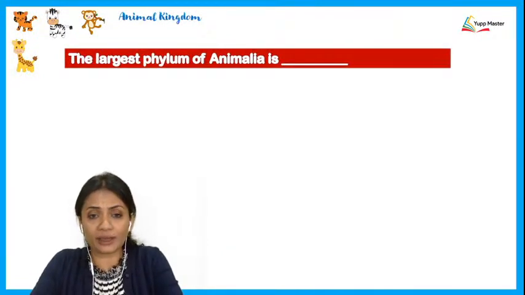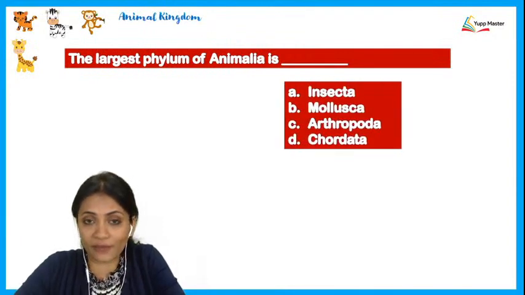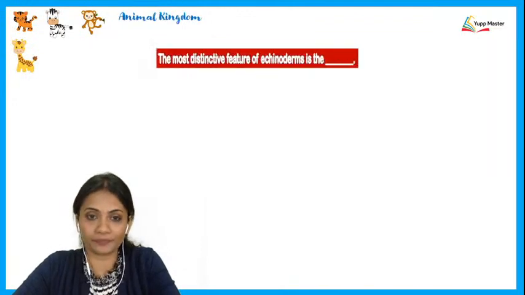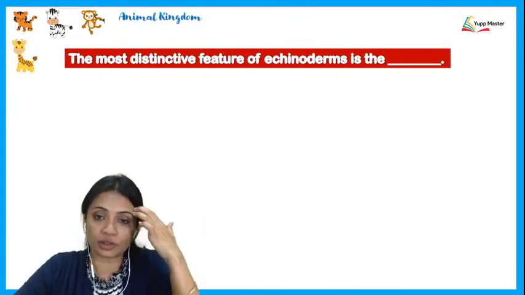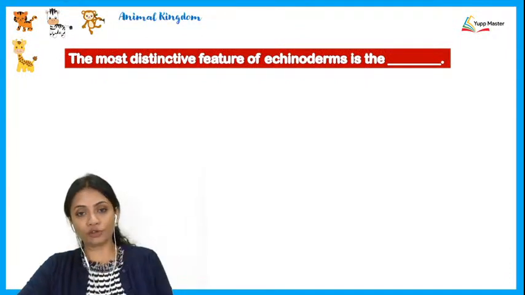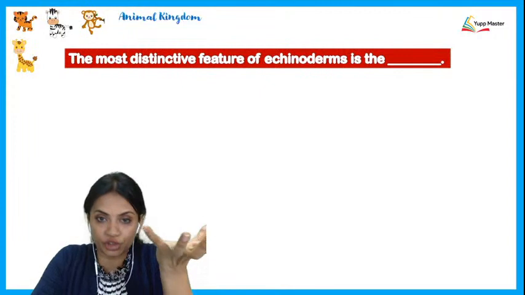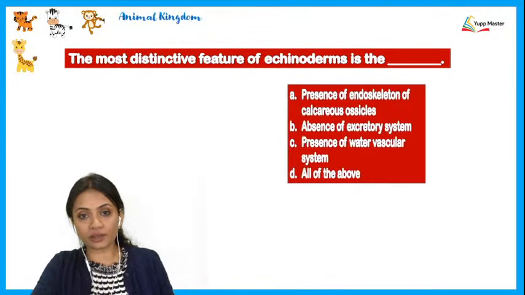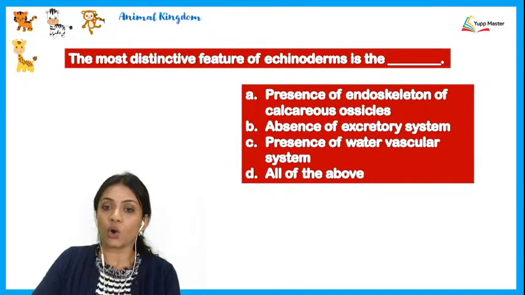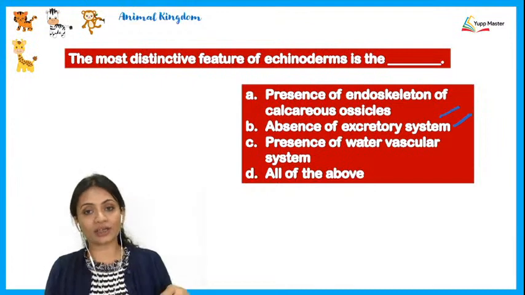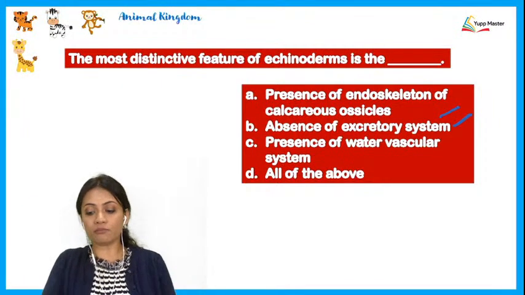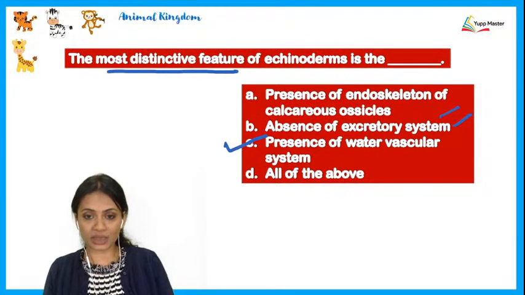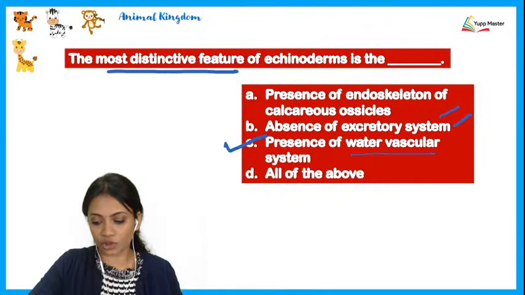The largest phylum of Animalia, that would be the most successful phylum of Animalia, and that is none other than the arthropods, that is option C. The most distinctive feature of an echinoderm. If you remember, when we spoke about echinoderms, the starfishes we spoke about, the most characteristic striking feature which is seen in them was none other than the water vascular system. All the others are characteristics of echinoderms, but when we talk about the most distinctive feature, then the option chosen has to be C, that is presence of the water vascular system.